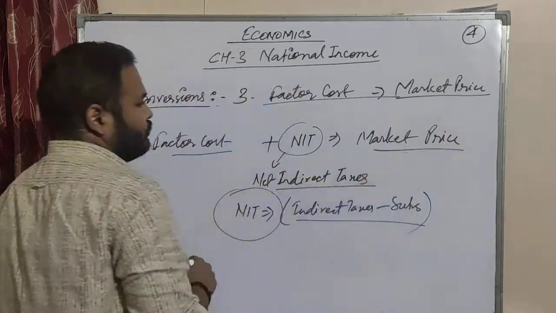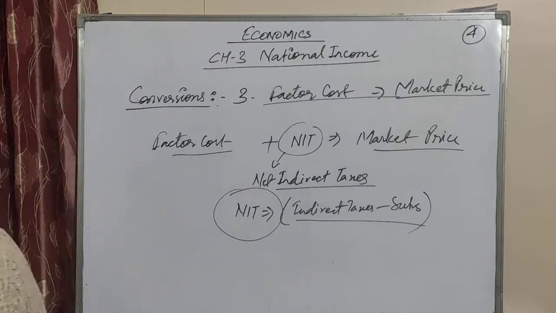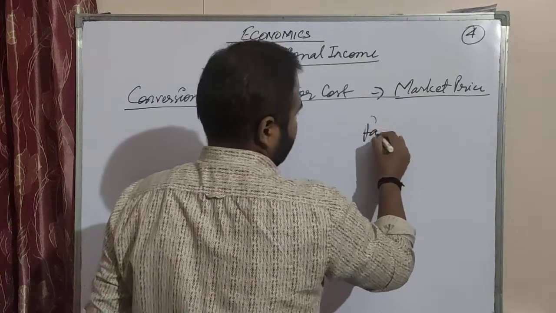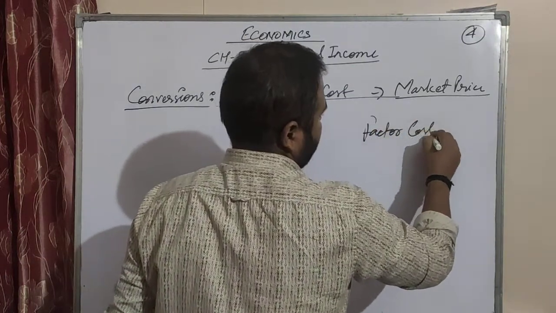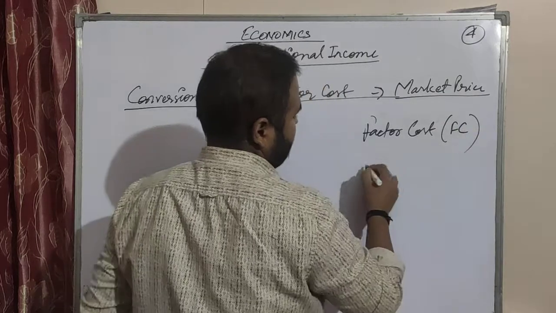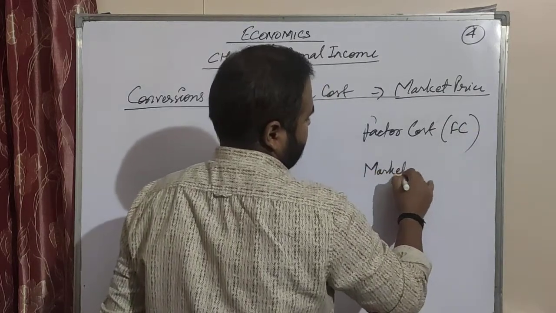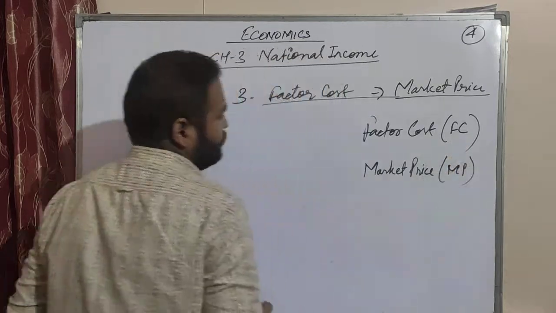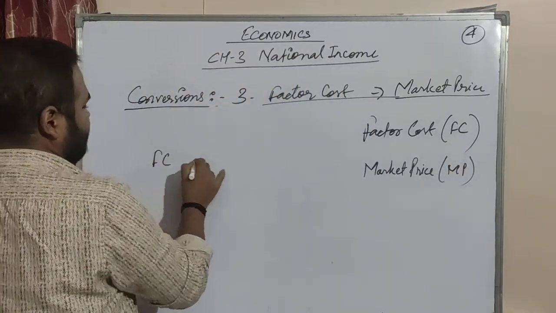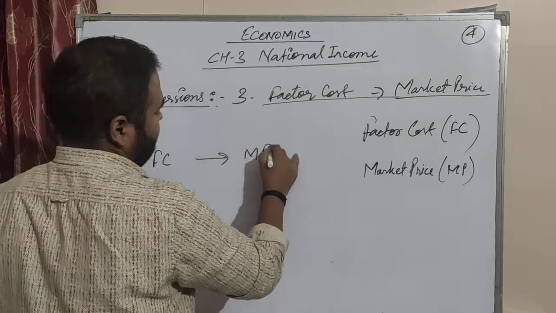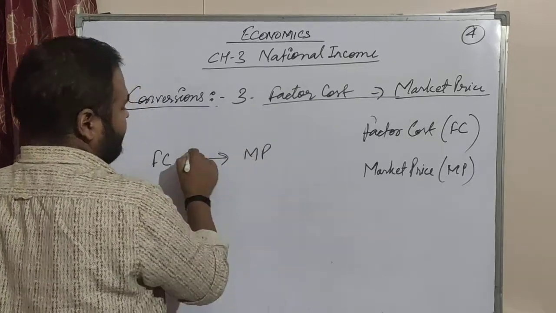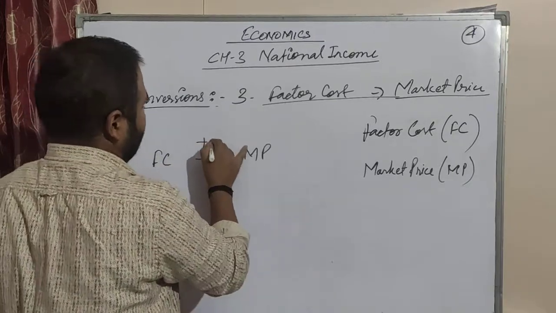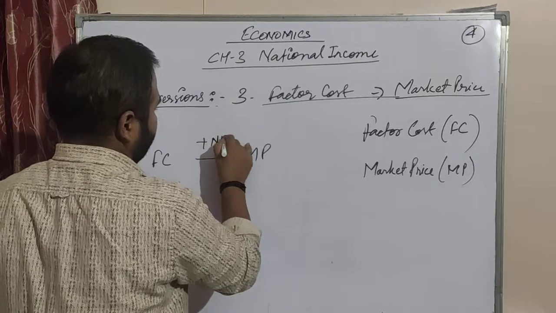So again you can see the chart. Factor cost, that is also known as FC, market price, that is also known as MP. So see the chart, FC to MP. If you are moving from factor cost to market price, you will add NIT.